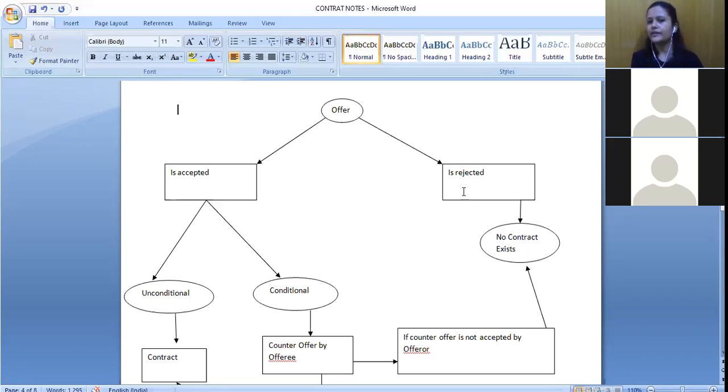So in case you are rejecting it, that means it would lead to no contract. If I'm making you an offer, would you like to study Indian Contract Act from me, and you are straight away rejecting it, saying no, then there is no question of contract. If an offer is rejected, there will be no question of formation of any sort of contract. But in case you are accepting, in that also you have two options. What are these two options that you have? What kind of acceptance you can give?